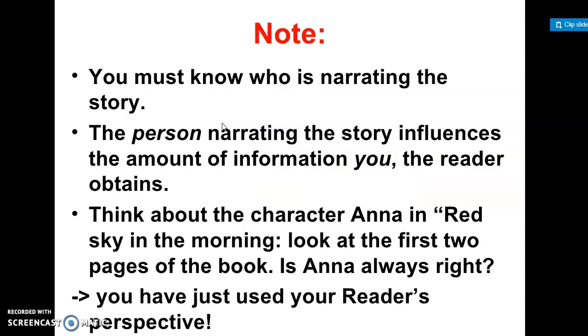So here are some examples to remember: you must know who is narrating the story, and the person narrating the story influences the amount of information you, the reader, obtain. Think about the character Anna in Red Sky in the Morning. Look at the first 2 pages of the book. Is Anna always right? You have just used your reader's perspective.